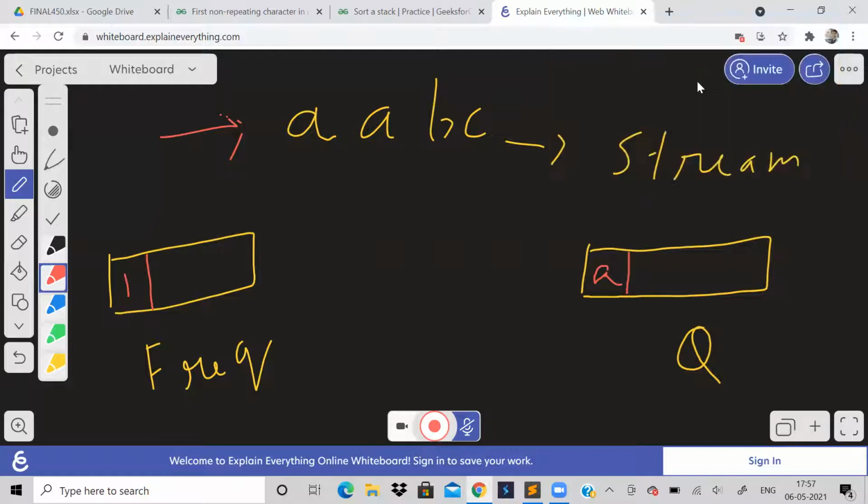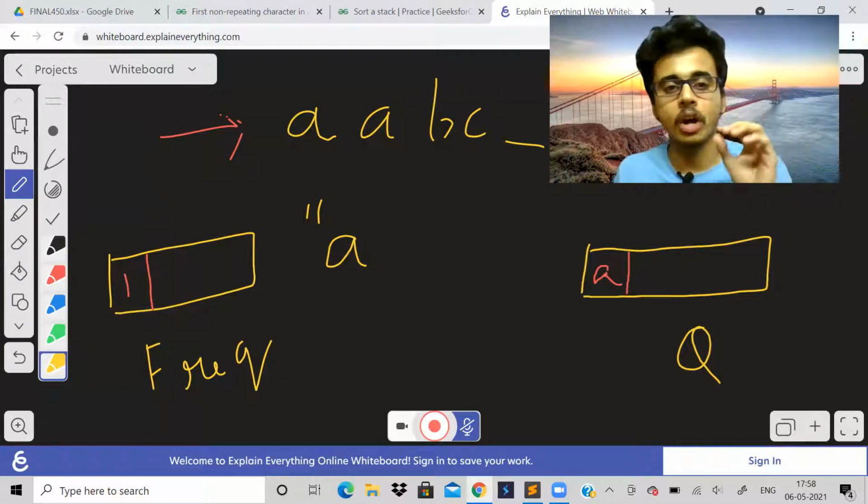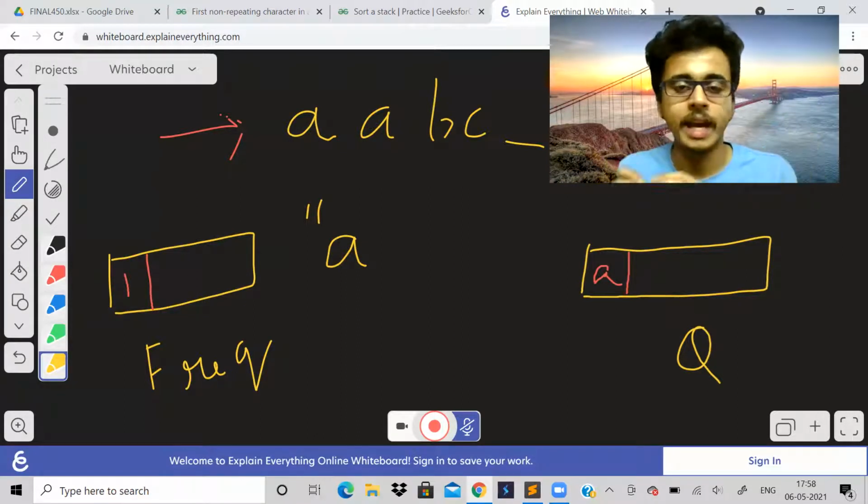So let us see. Now the queue contains the character A. Now we will check, is the frequency of A greater than 1? No, it is equal to 1. So we will stop checking and we will insert A into our answer string. We basically have to make a string which will represent the non-repeating character for all the n characters in the stream, right? So now we have got the first non-repeating character when character A has been inserted. So the queue remains like that only.